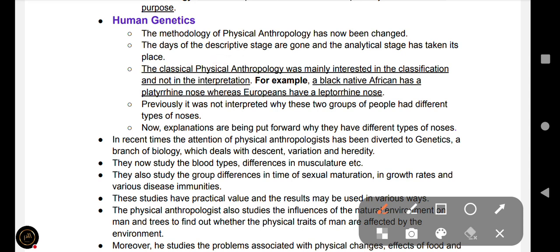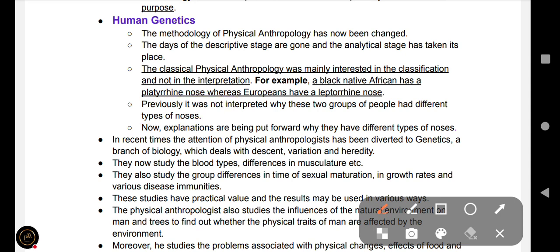For example, a black native African has a platyrrhine nose, okay, and a European has a leptorrhine nose. Platyrrhine means the broad nose and leptorrhine means the thin nose. Previously it was not interpreted why these two groups of people had different types of noses.